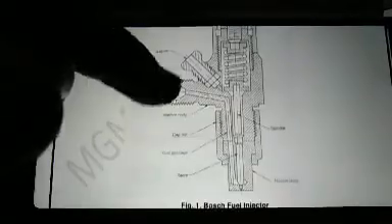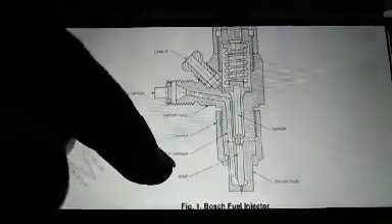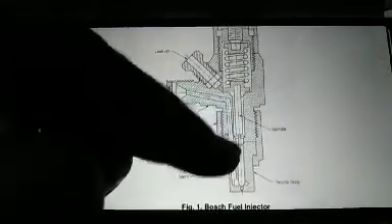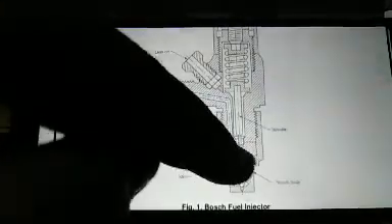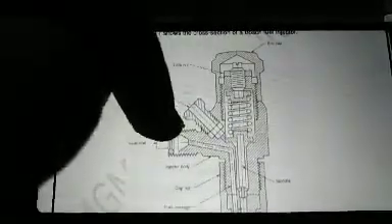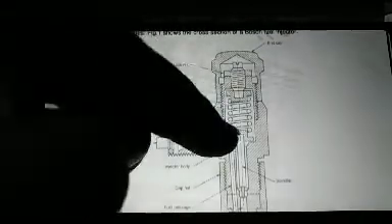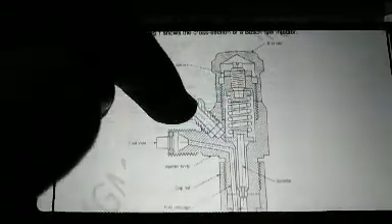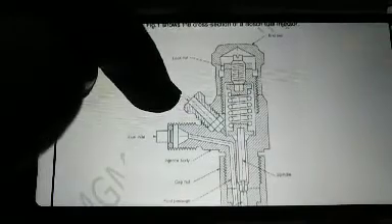It consists of the fuel passage, a stem or needle, the body in which the whole assembly is connected, a spring, a set screw, and a leak passage for excess fuel leakage.